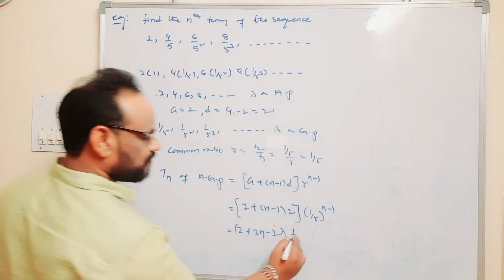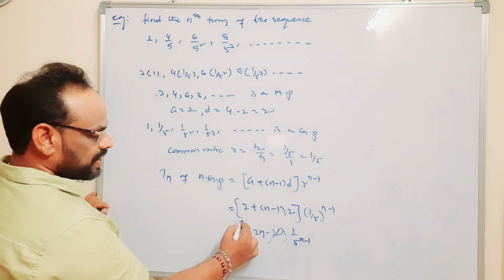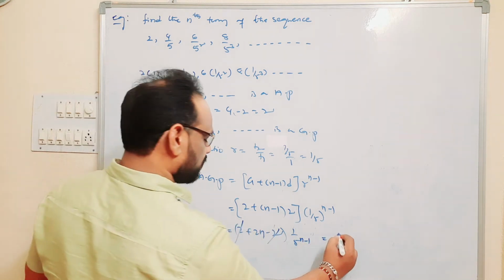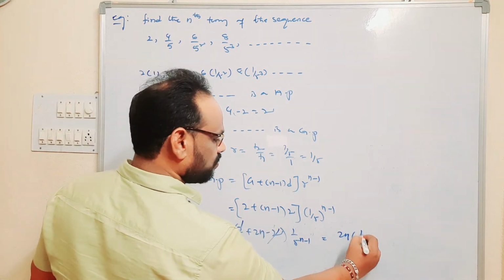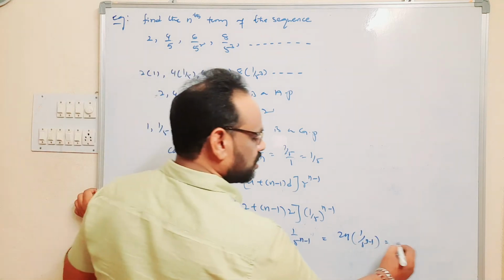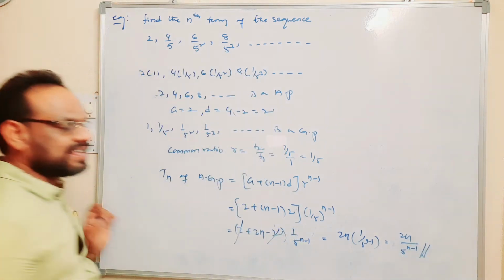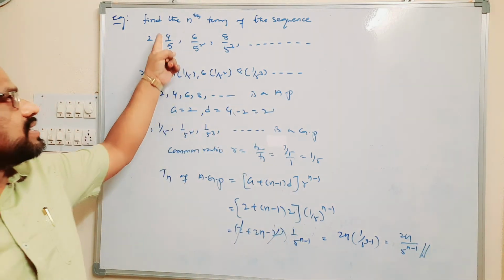So (1/5) whole power n minus 1 gives 1 by 5 to the power n minus 1. The 2 and minus 2 get cancelled. That is 2n into 1 by 5 to the power n minus 1, which is 2n by 5 to the power n minus 1, the nth term of the given sequence.